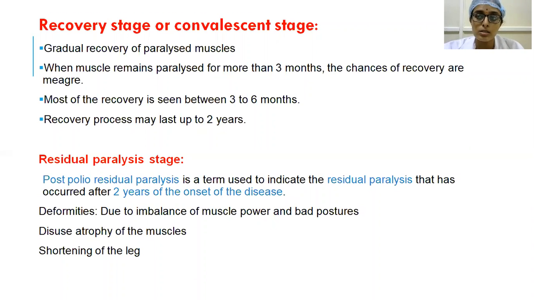The third thing is there will be shortening of the affected leg, because when the muscles get atrophied, the blood supply also gets reduced. As a result, the growth of the bone is also compromised, and there will be shortening of the affected limb. So these are the three conditions which you have to address while treating a case of post-polio residual paralysis.